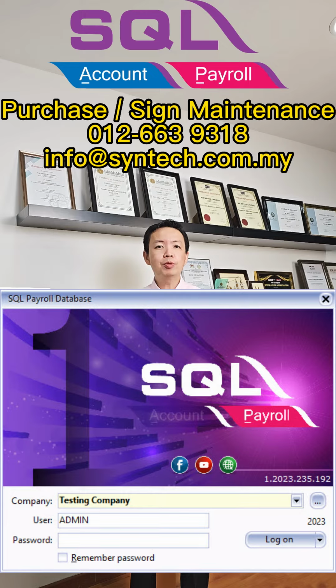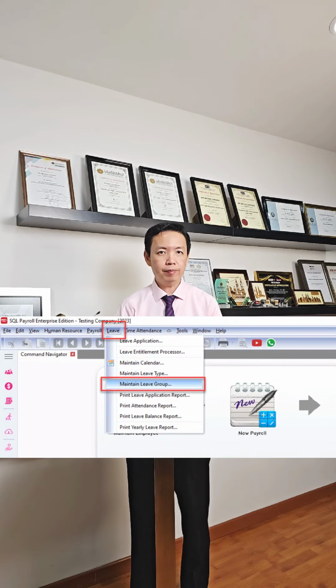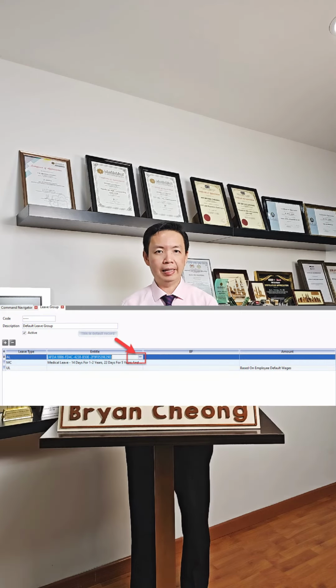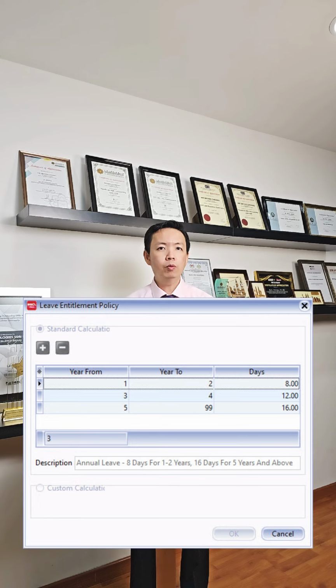For SQL Payroll system users, you may set the entitlement for annual leave, sick leave or other leave under Leave, Maintain Leave Group, Entitlement, where you can set the range of years employed and also the entitlement.